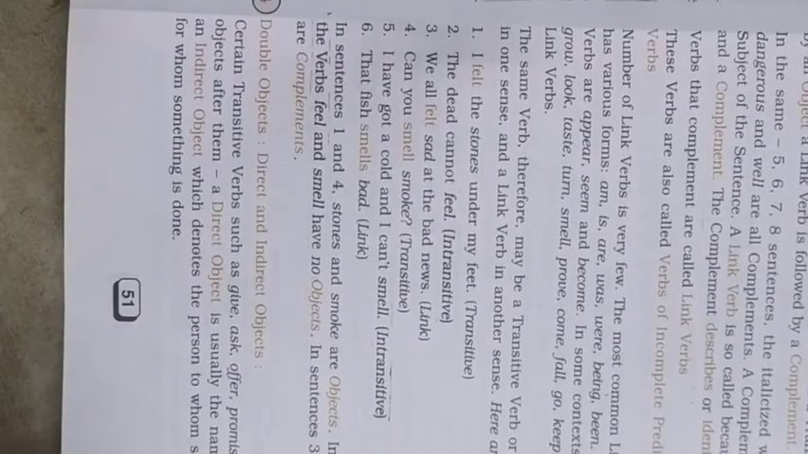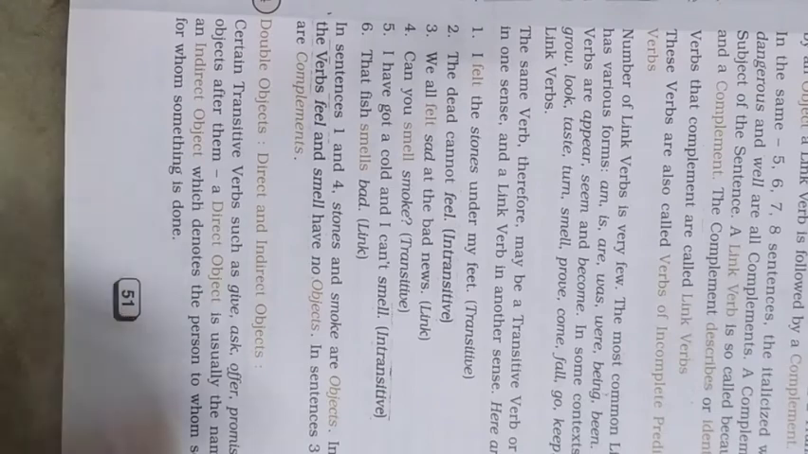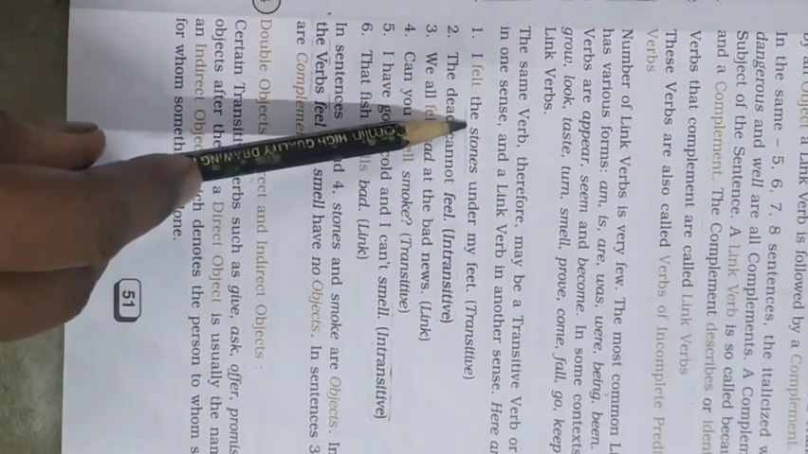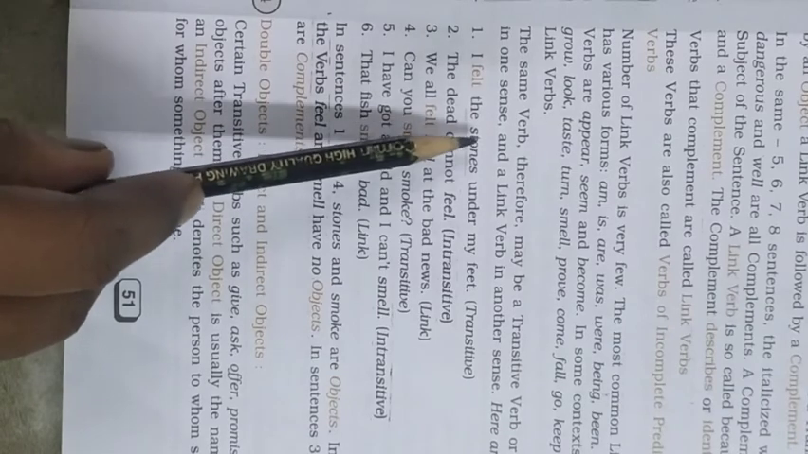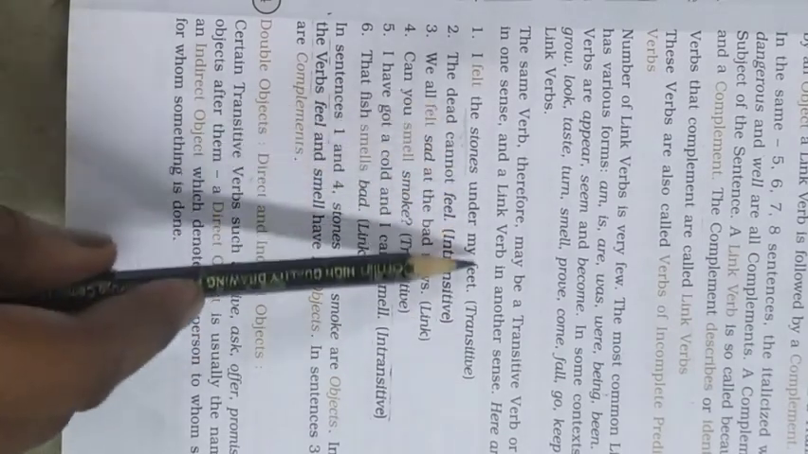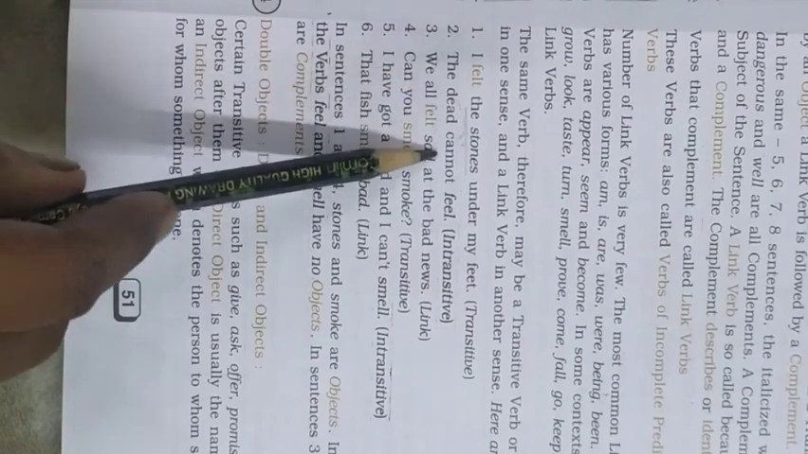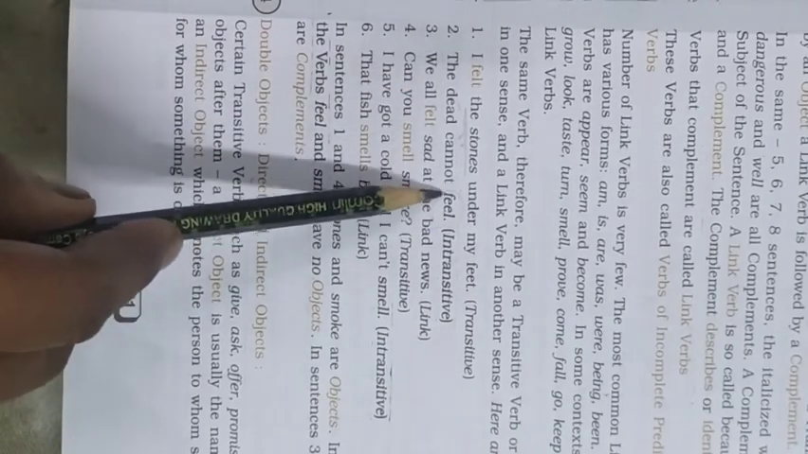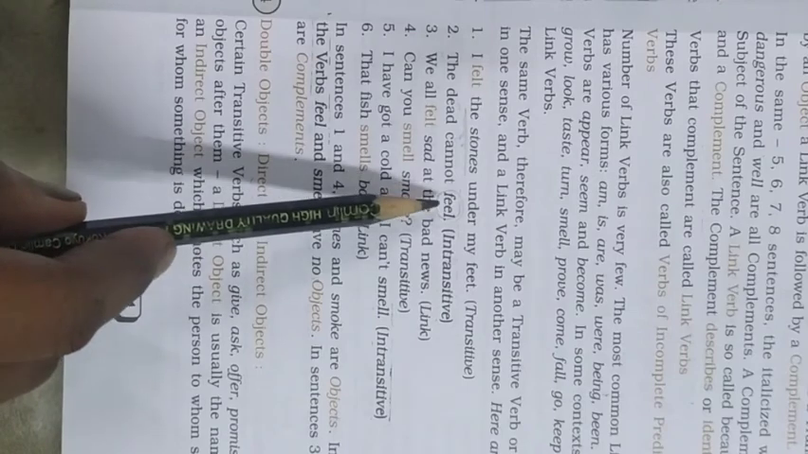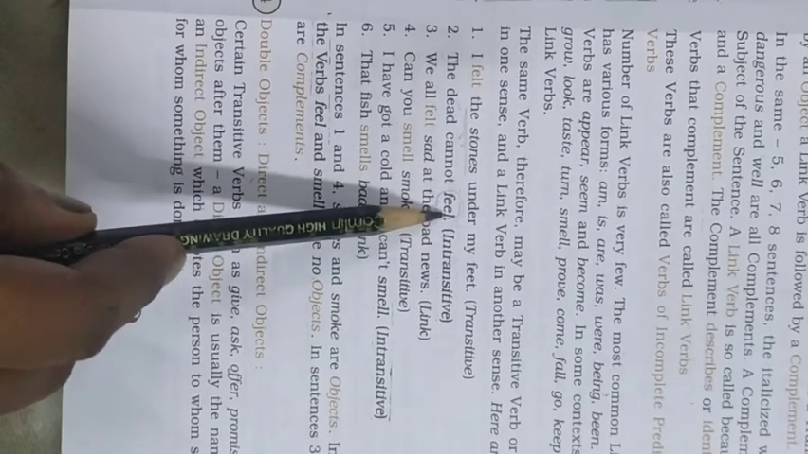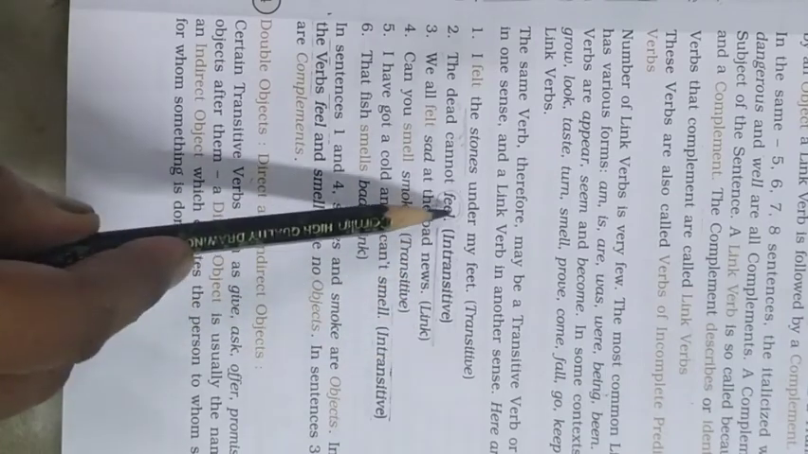Now another example will make it further clear. Try to concentrate here. In the sentence, I felt what? The stones. So here you have an object, and the verb has been used transitively. Now in the second sentence, the dead cannot feel. Here feel does not require any object and is absolutely complete without one. So here it is used intransitively.